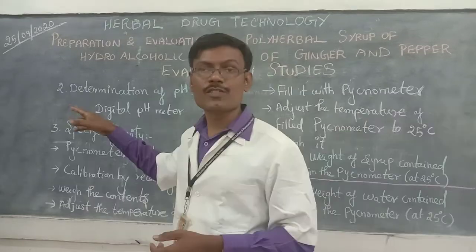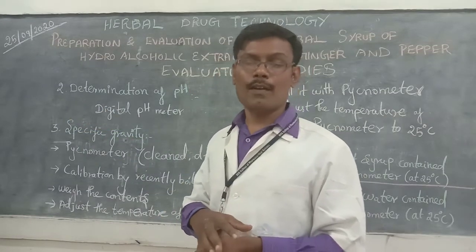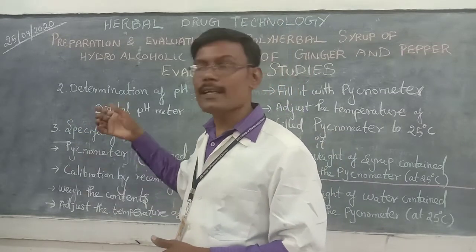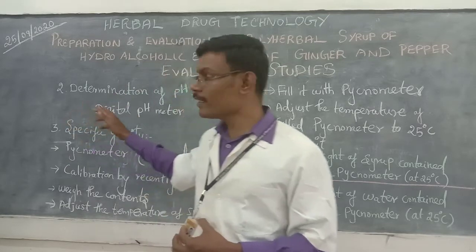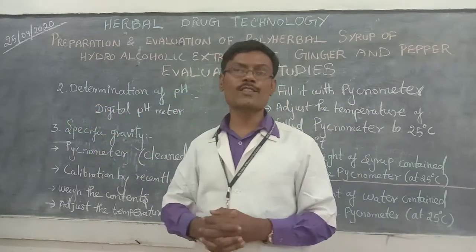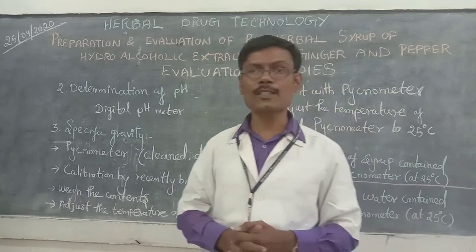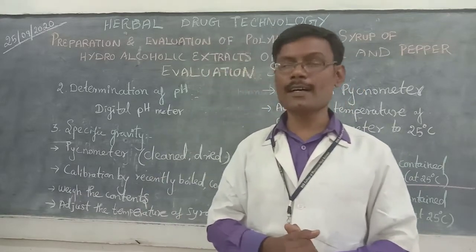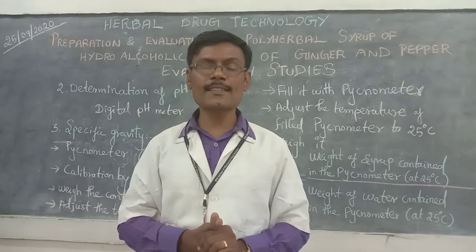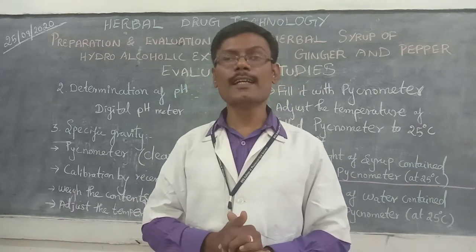In the second evaluation parameter, determination of pH. pH is determined by using a digital pH meter as well as pH papers. The pH is most important because we have to know whether the formulation is basic, acidic or neutral.